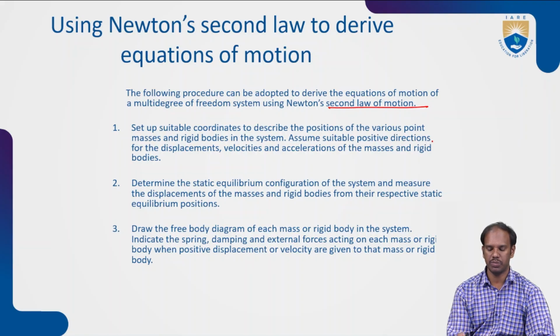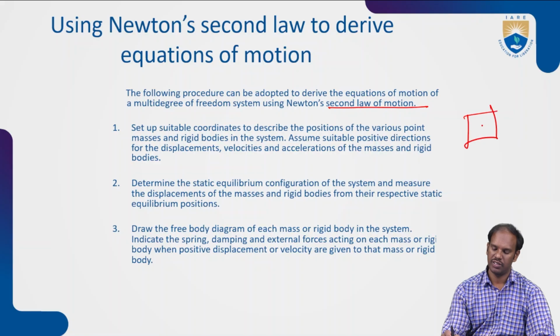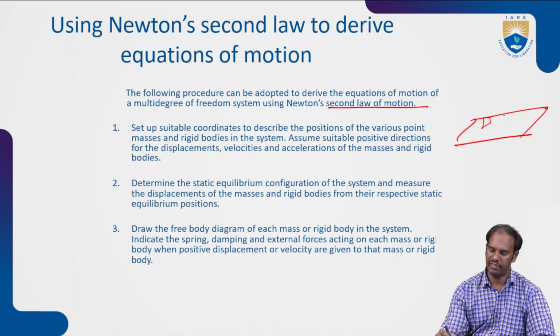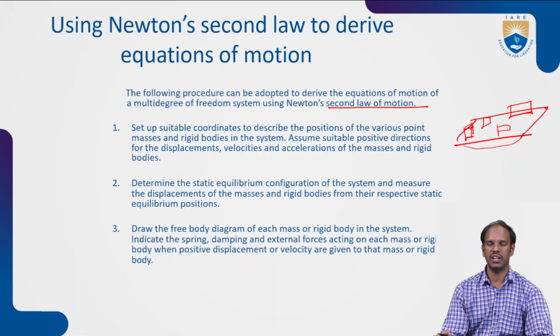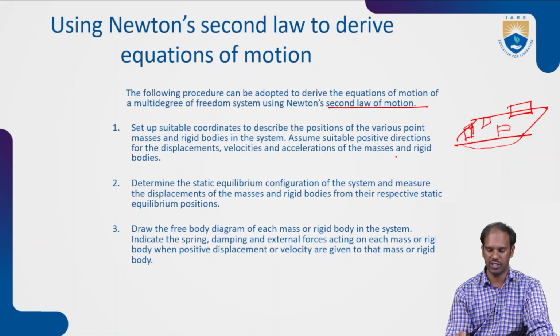Okay, assume suitable positive directions for the displacements, velocities, and accelerations of the masses. So if on this floor we have a sofa, TV, some chairs, and here a washing machine, all these masses will be concentrated there. If the body is deflected, or a large weight comes, all these distributed weights should act in the positive directions only, the suitable positive directions of the displacements.